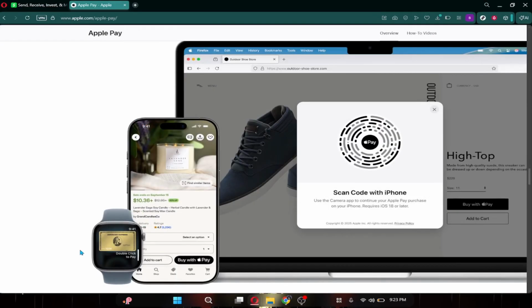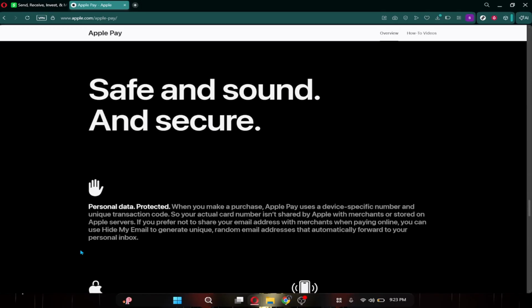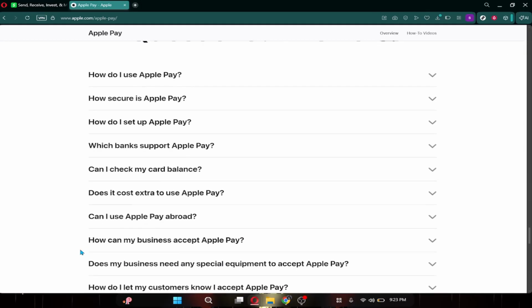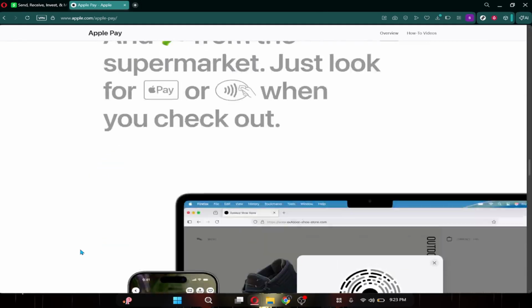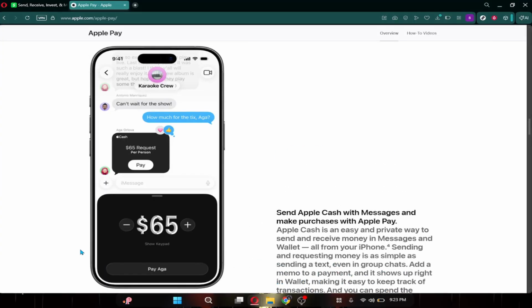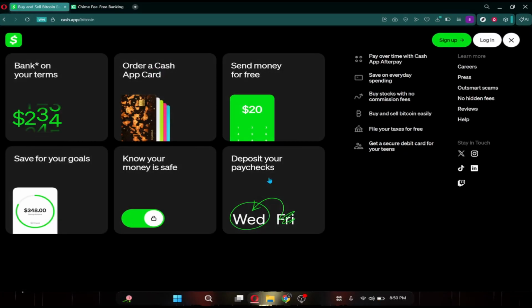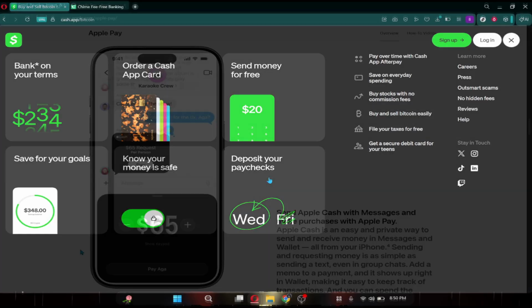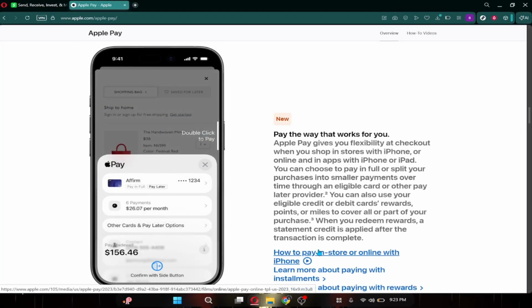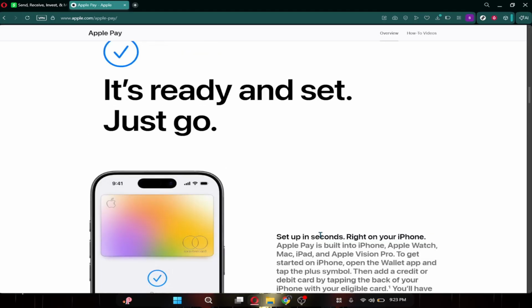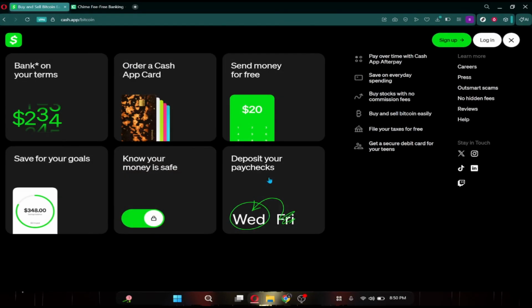If your main goal is simple money transfers between Apple users, Apple Pay is very convenient and integrates smoothly with iPhones. But if you want more financial features, broader compatibility, and tools like Bitcoin or a debit card, Cash App may be the better option. Overall, both platforms offer low-fee transfers, but the better choice depends on whether you prefer Apple's ecosystem or a more flexible payment app like Cash App.